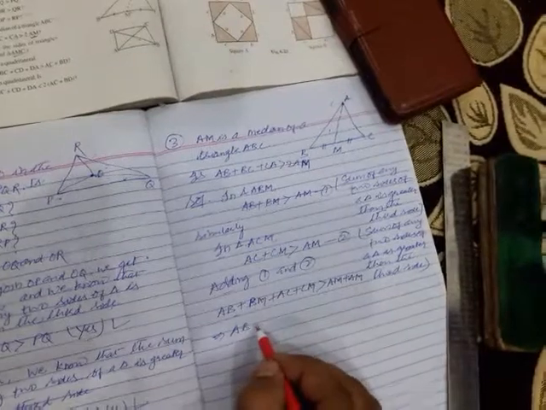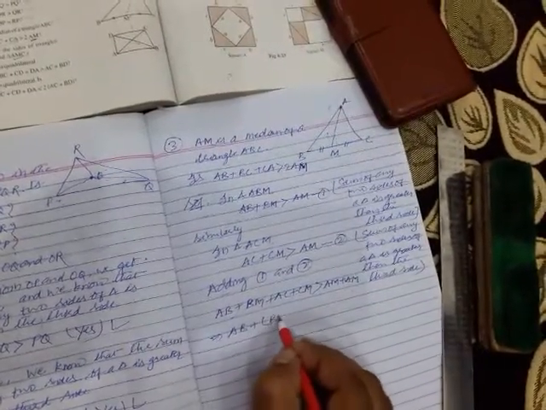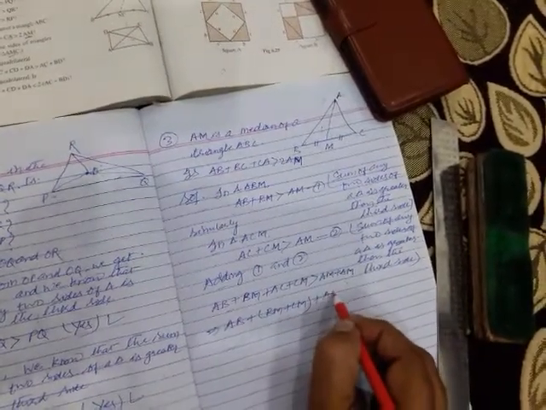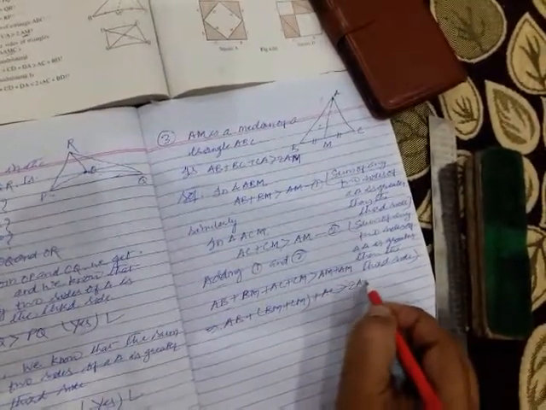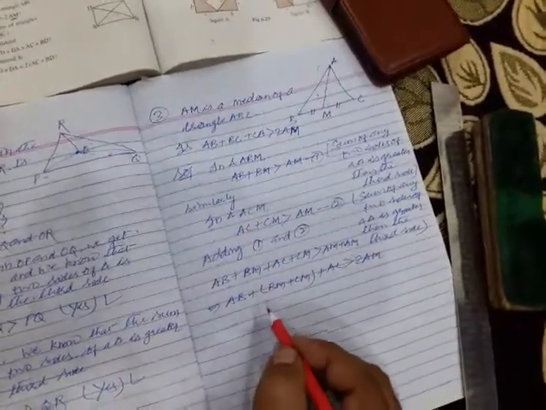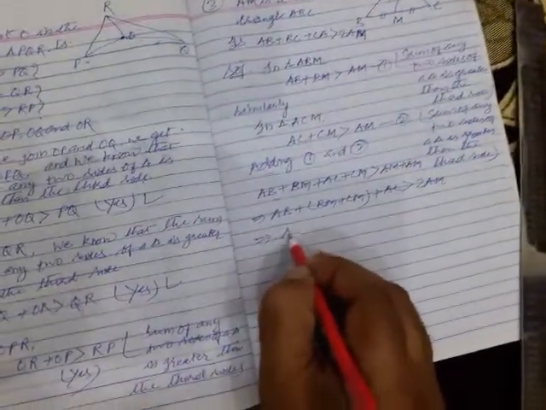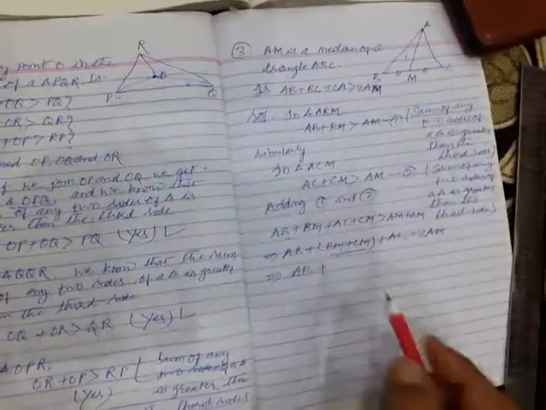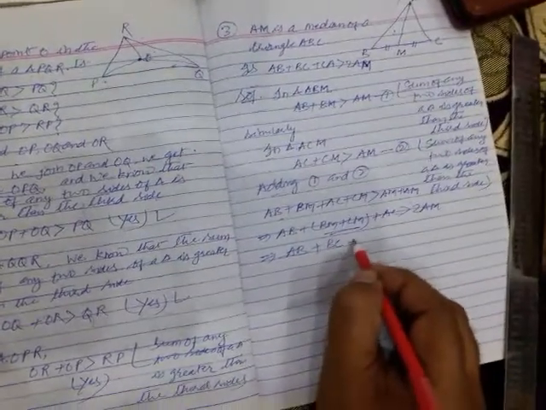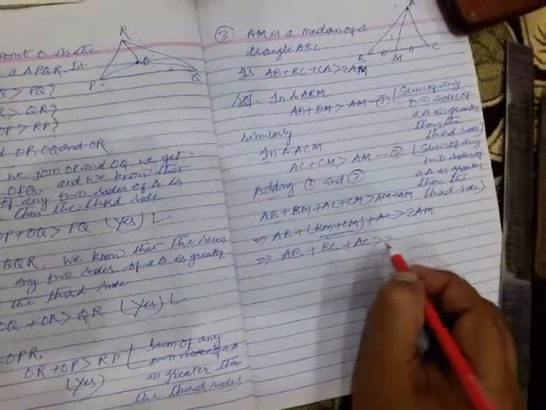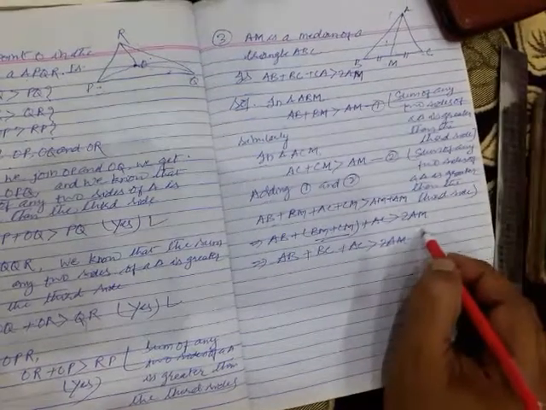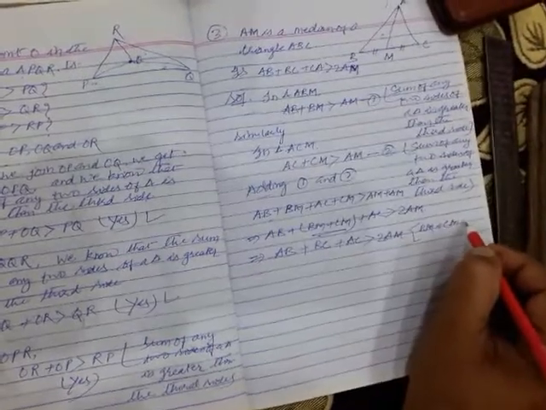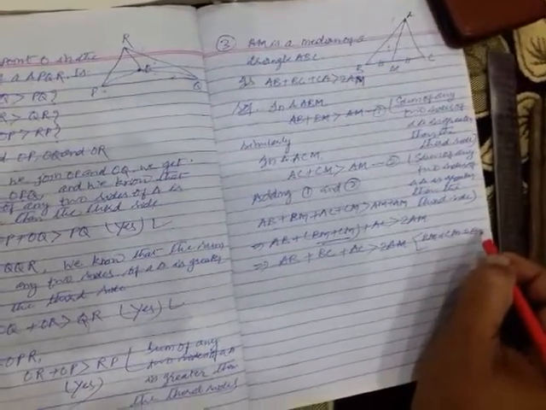AB plus BM plus CM plus AC is greater than 2AM. This implies that AB plus BM plus CM, here BM plus CM equal to BC. Here BC plus AC is greater than 2AM. Why? Because BM plus CM equal to BC.